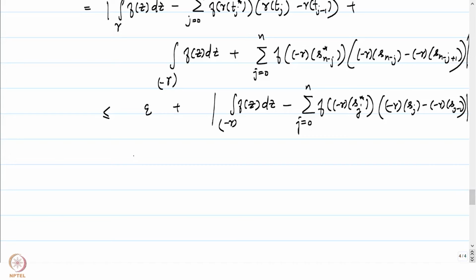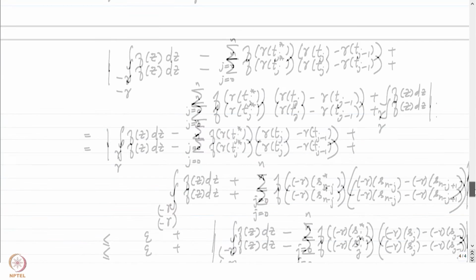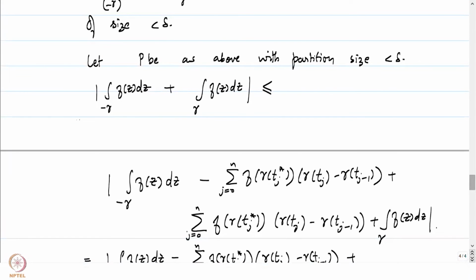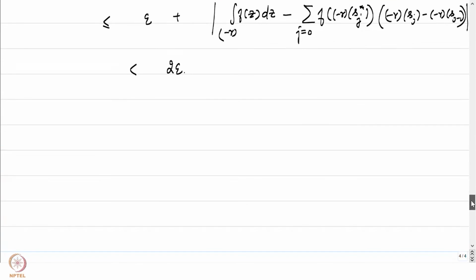So this will also be less than epsilon, and hence this is less than 2 epsilon. So what we have indeed shown is that the absolute value of this term inside can be made arbitrarily small. And therefore, they are equal, and hence the integral of f of z dz over minus gamma is equal to minus the integral of f of z dz over gamma.